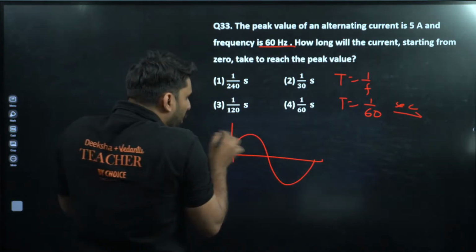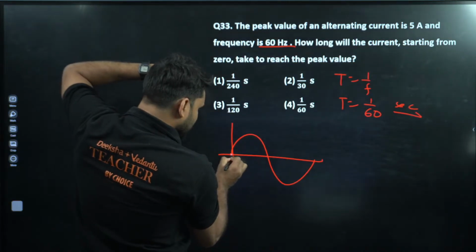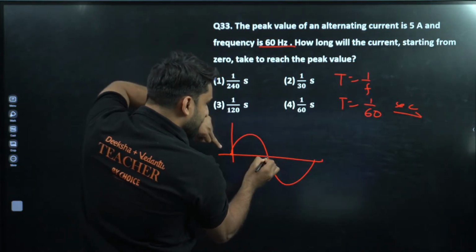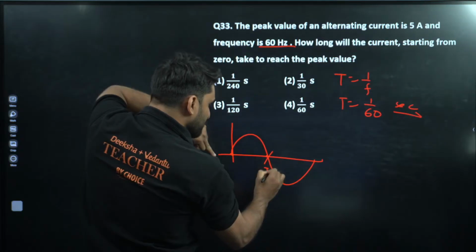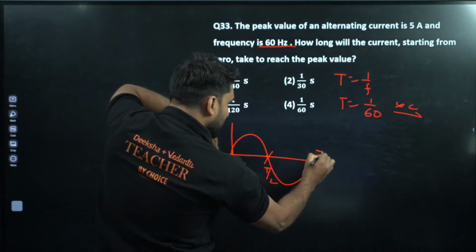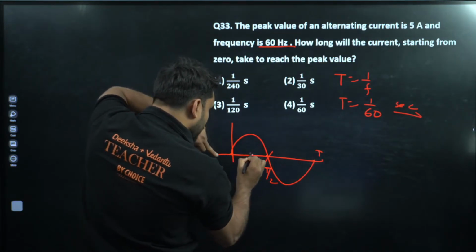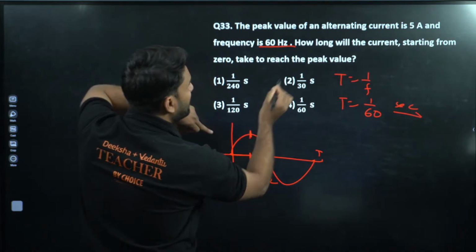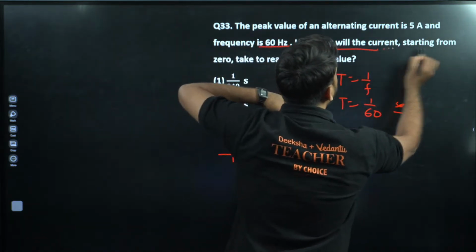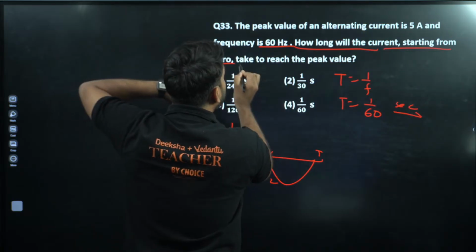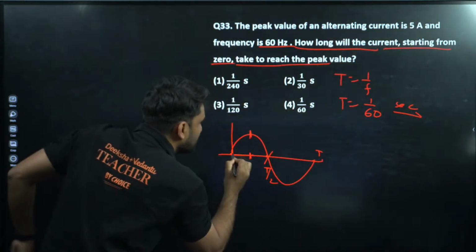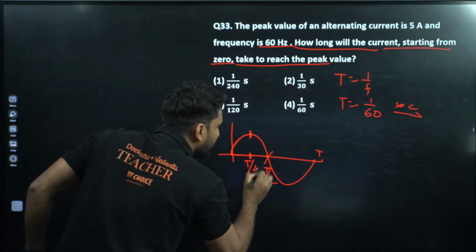Now, in the graph, current is 0 at the start, this point is T by 2, and this is T. From this point the current is maximum. The question is how long the current starting from 0 takes to reach the peak value. This is the time T by 4, the peak value.